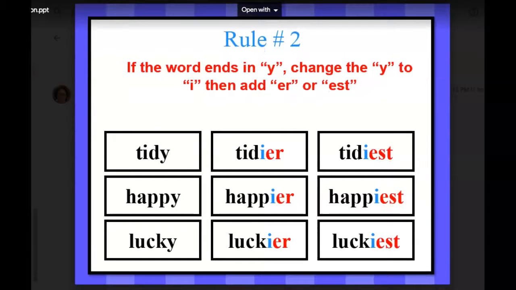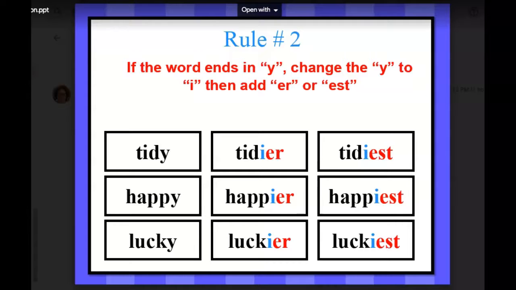And here's another rule. If the word ends in Y, change the Y to I and then add ER or EST. Tidy becomes tidier or tidiest. Happy, happier, happiest. Lucky, luckier, luckiest.